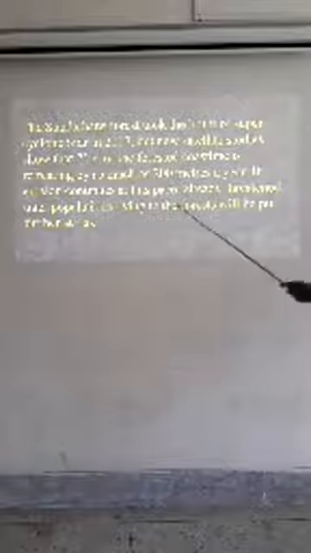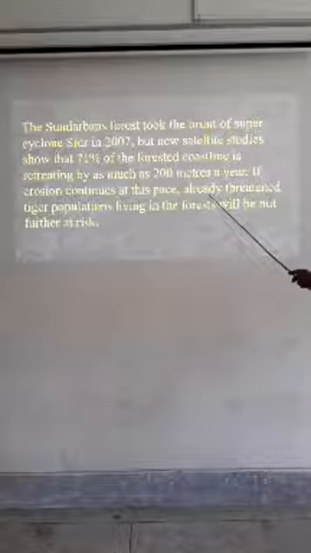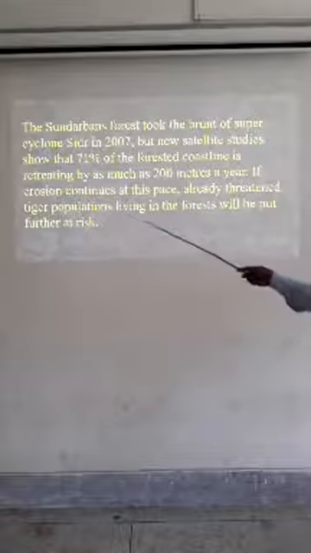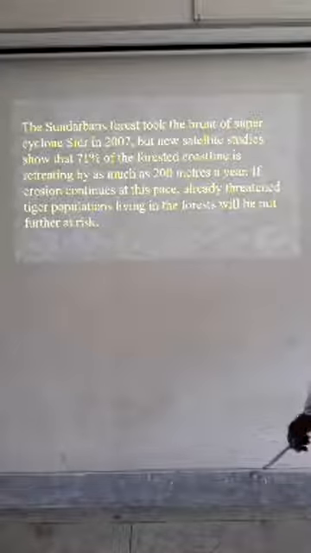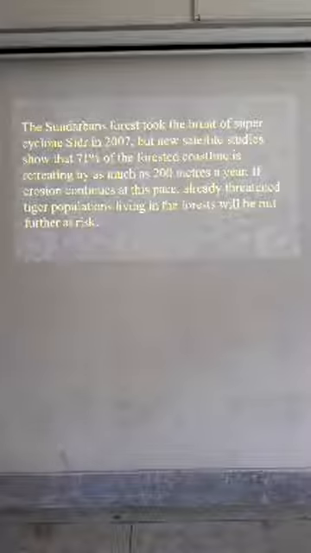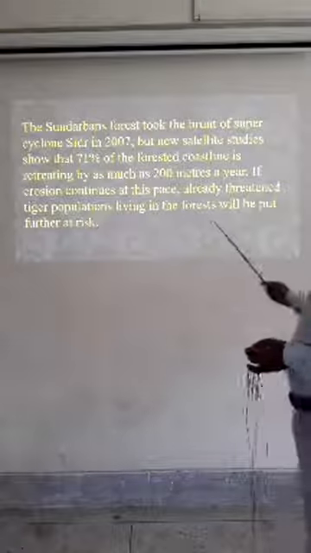If erosion continues at this pace, already threatened tiger populations living in the forest will be put further at risk. Every year, 200 meters of coastline is going underwater.